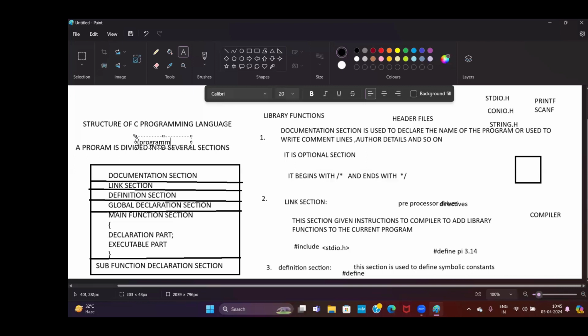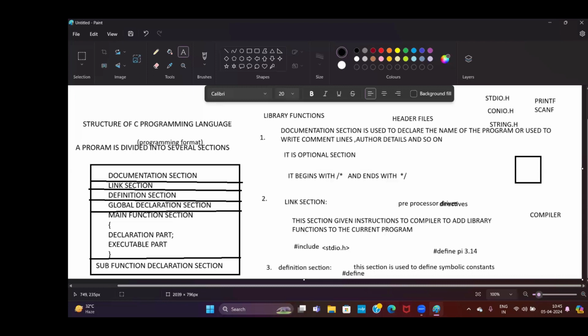So now let's look at the architecture of a programming format. This is the format to write any C program. I'm just talking about C programs only. So what is a program? A C program is divided into several sections. What are the sections? Documentation section, link section, definition section, global declaration section, main function section, sub-function declaration section.